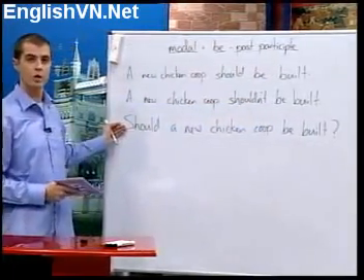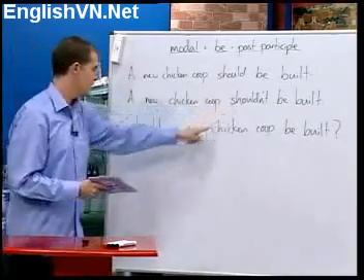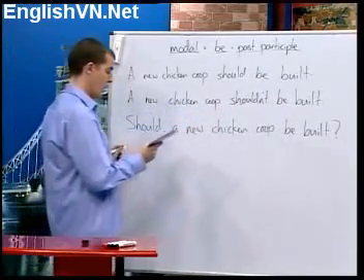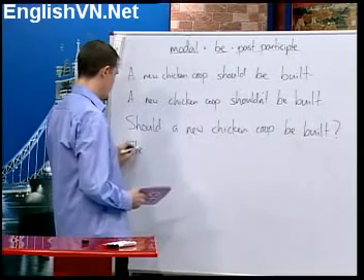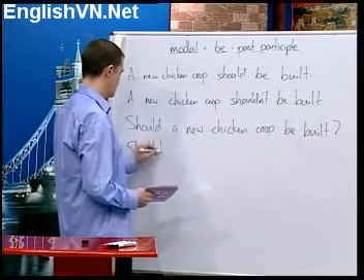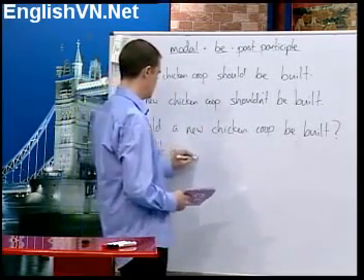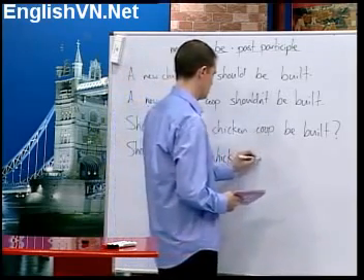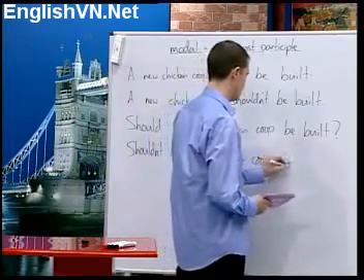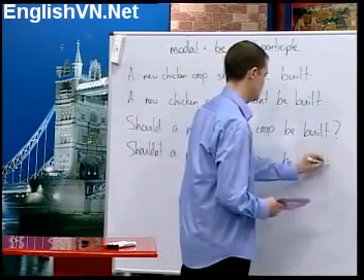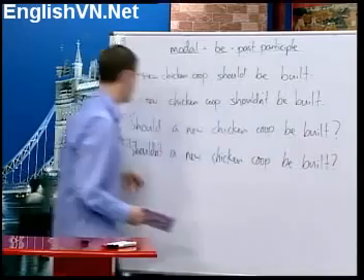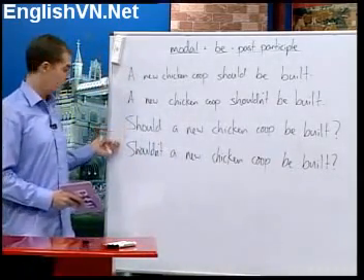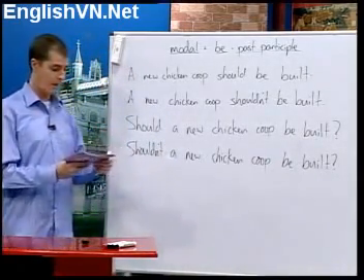Should a new chicken coop be built? Should comes to the first position, and the negative simply shouldn't. Shouldn't a new chicken coop be built? Should a new chicken coop be built? Shouldn't a new chicken coop be built?